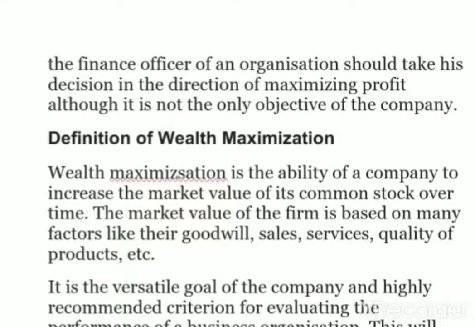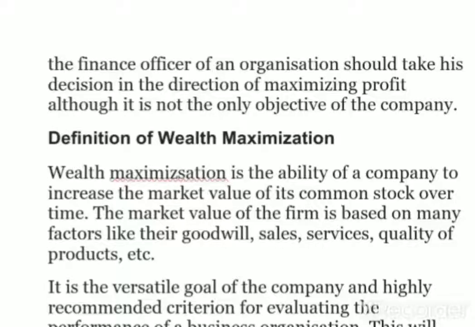Now come to wealth maximization, which means increasing the per share value so that the firm can have the maximum wealth. How this maximization is achieved depends on goodwill, sales, services, and quality of the product. All these things are factors which increase the wealth.